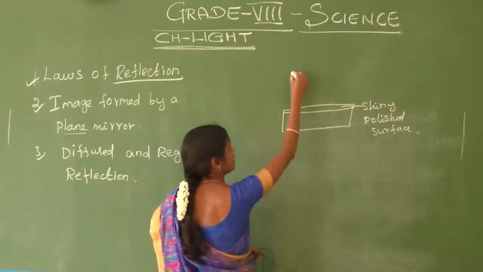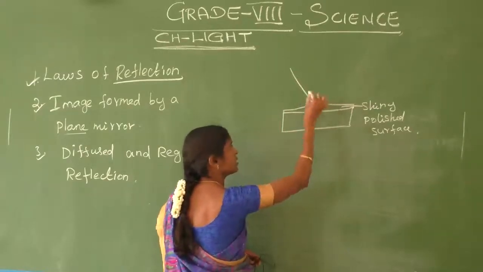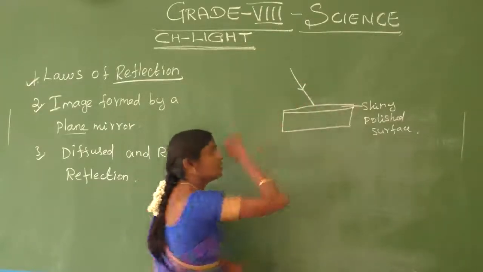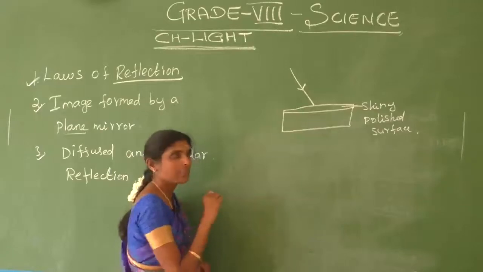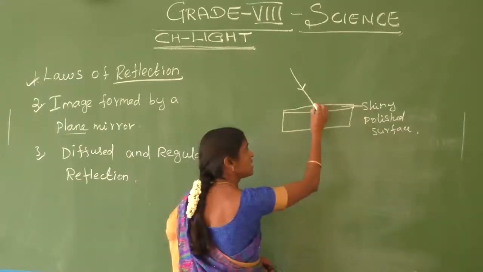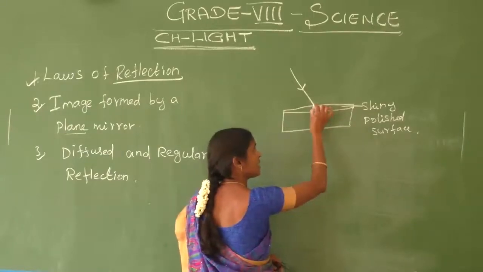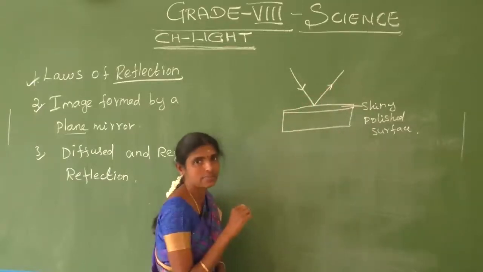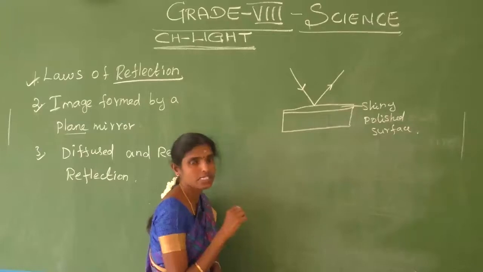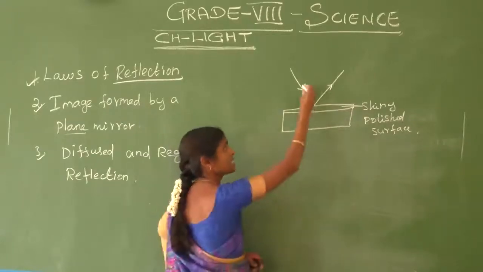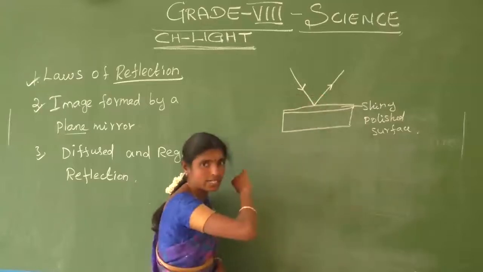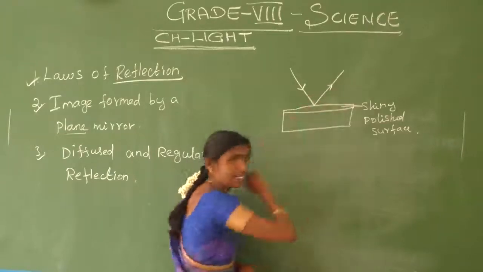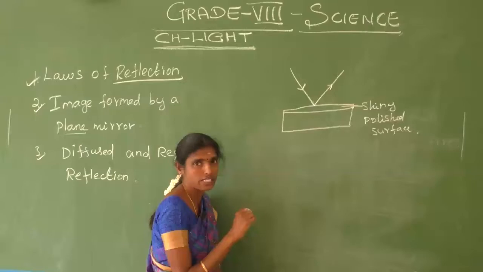The light rays fall on the shiny polished surface, and the light rays bounce off the surface of the object. Reflection means changing the direction of light rays.